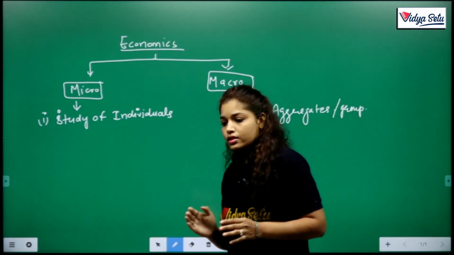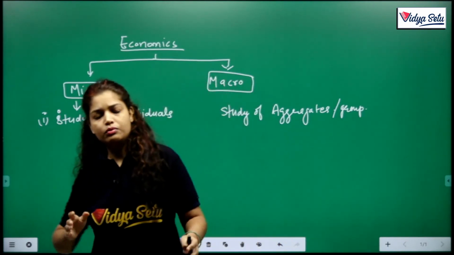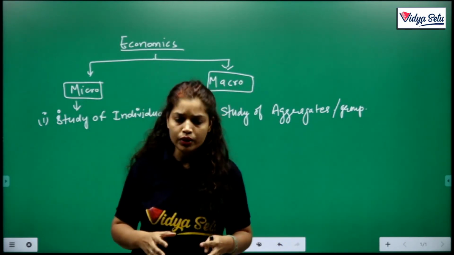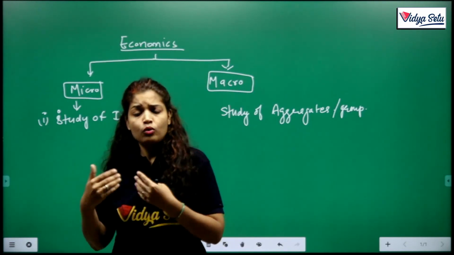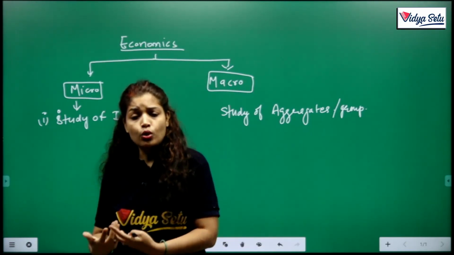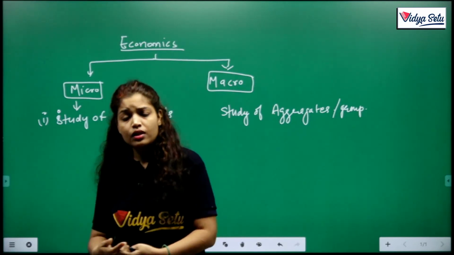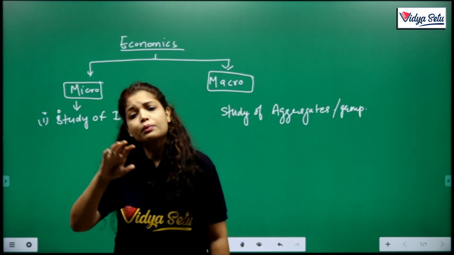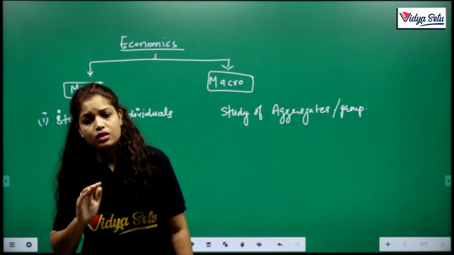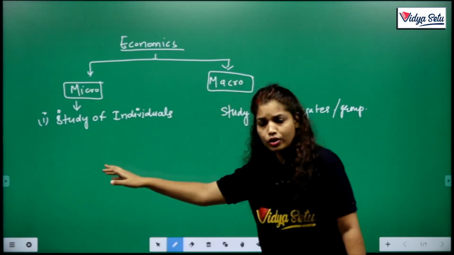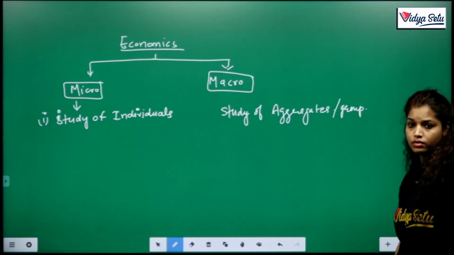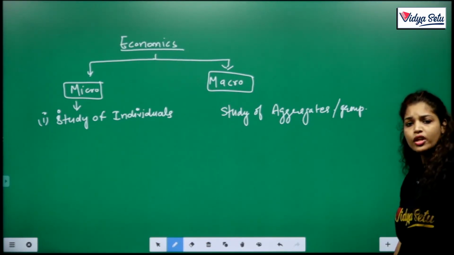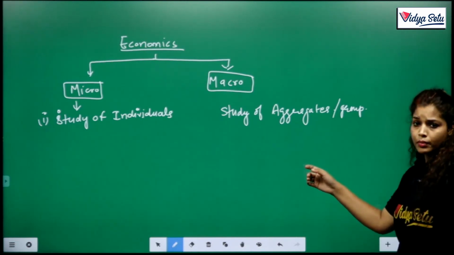If we consider an individual, a particular unit, a particular person, their budget, choices, human behavior, we are in microeconomics. And if we consider the whole nation, that is unemployment, national income, government budget, etc., we are in macroeconomics.